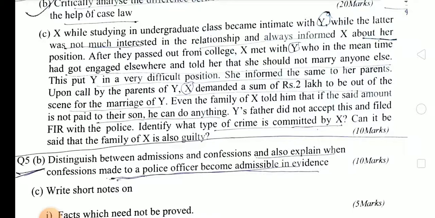Upon call by the parents of Y, X demanded a sum of rupees 2 lakh to be out of the scene for the marriage of Y. Even the family of X told him that if the said amount is not paid to their son, then he can do anything. Y's father did not accept this and filed FIR to the police. Identify what type of the crime is committed by X. Can it be said that the family of X is also guilty?